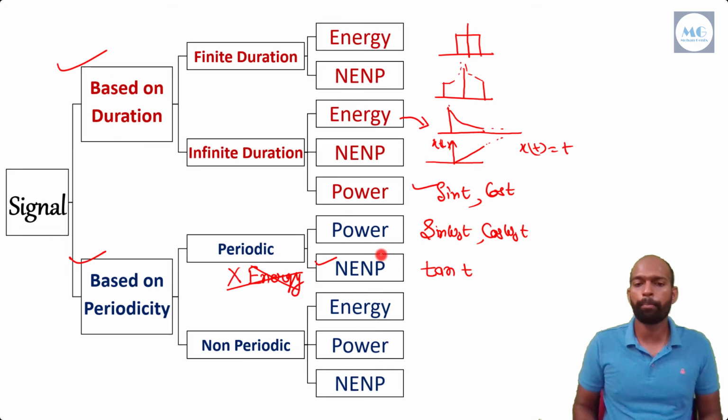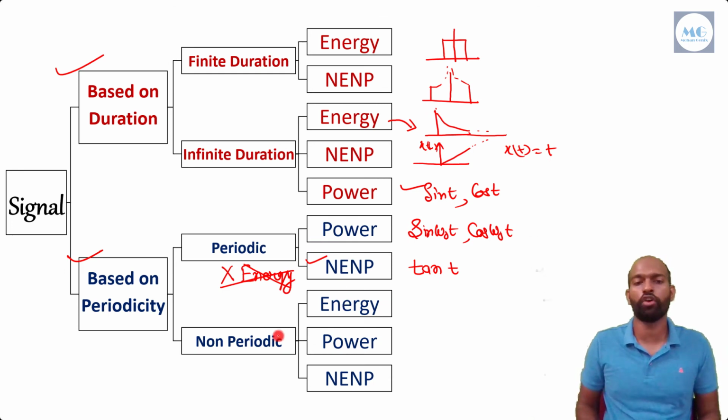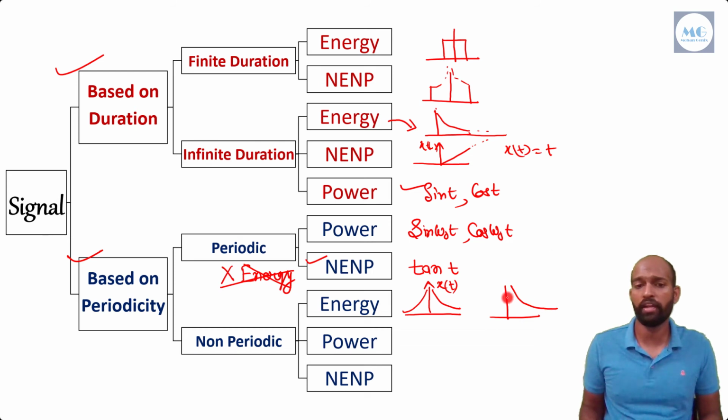I will give some examples of these kinds of signals. A non-periodic and energy signal example is e to the power minus at. This is also of infinite duration and a non-periodic signal which is an energy signal. Another one we can say is an x2 signal, and this is non-periodic also, and this is an energy signal.